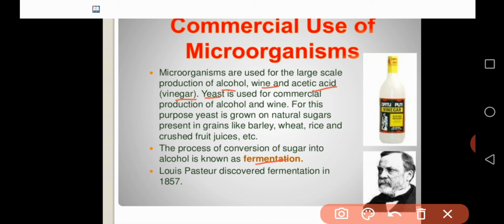One more question will come in your examination. What is fermentation? Fermentation is the process of conversion of sugar into alcohol. One scientist is associated with it, the name of that scientist is Louis Pasteur. So who discovered the fermentation process? Fermentation was discovered by a great scientist, Louis Pasteur. This is a picture of Louis Pasteur, who in 1857 discovered the process that we call fermentation. These are some basic commercial uses of microorganisms.